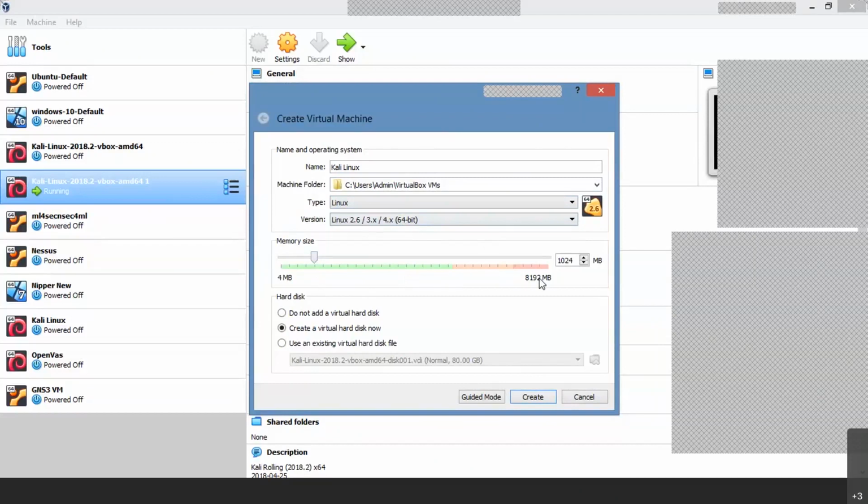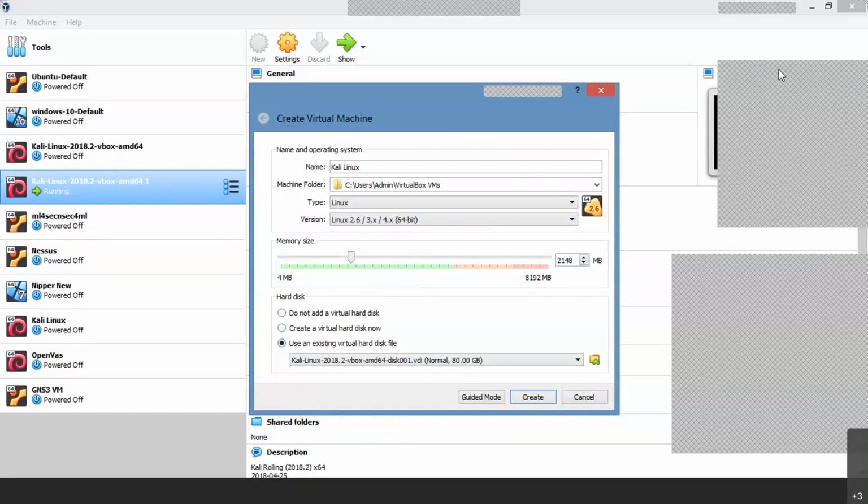Okay. So when you are installing any Kali, at least you should give some 2 GB RAM. Okay. Because you already have some memory in your laptop, right? So 2 GB selected. And below, see, there are three options: Do not add, create and use. Use means you use an existing one, or you are creating a new one.